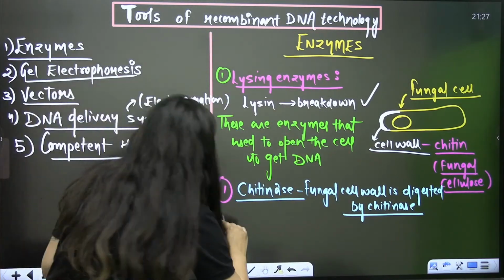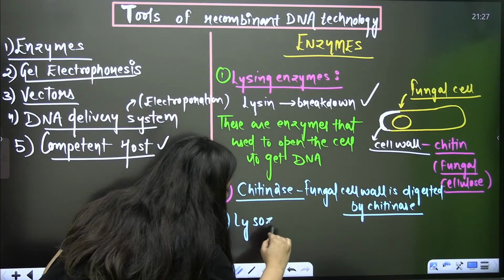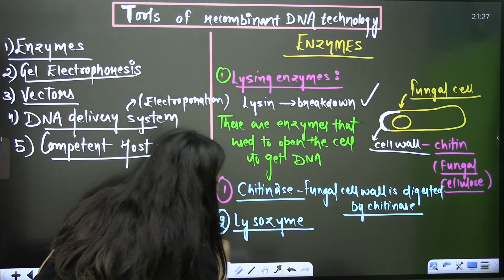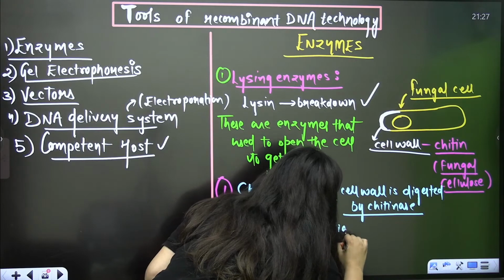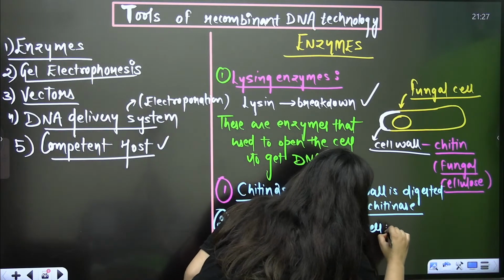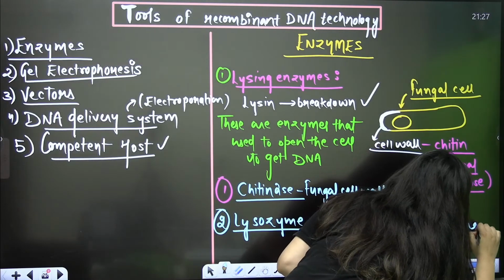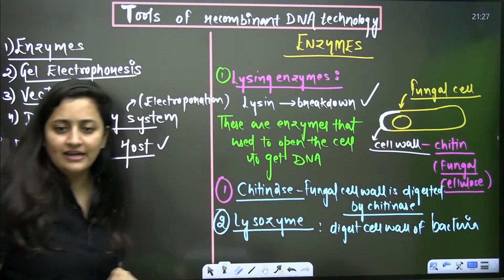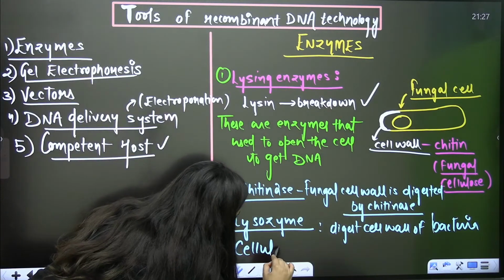Done. Now the second point: if it is a bacterial cell, which enzyme can you use? Lysozyme. It is used to digest the cell wall of bacteria. Clear? And then cellulase. What is the name of the enzyme?